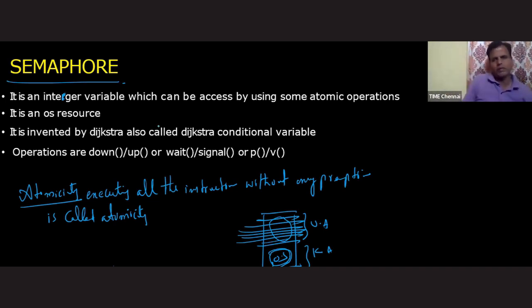Since semaphore is a part of the operating system, whatever operation it uses is atomic only. That means at the time of execution, it is non-preemptive. Semaphore is an operating system resource, because as I said, it is a part of the operating system. It was invented by Dijkstra, also called the Dijkstra conditional variable. Operations down and up, wait and signal, P and V, the meaning is the same. In different books he has given different names, but implementation-wise all are equal.